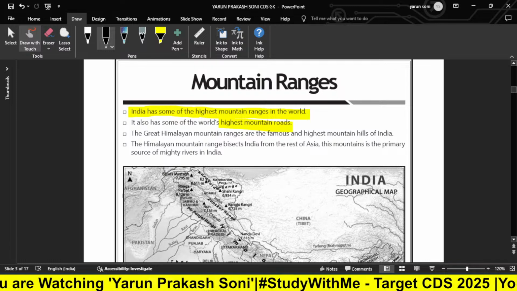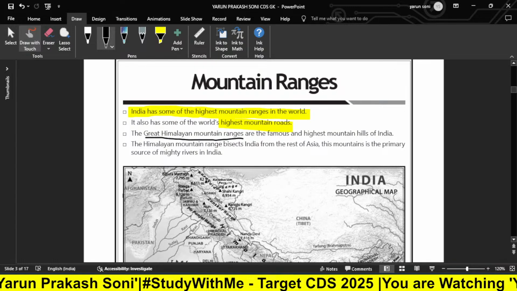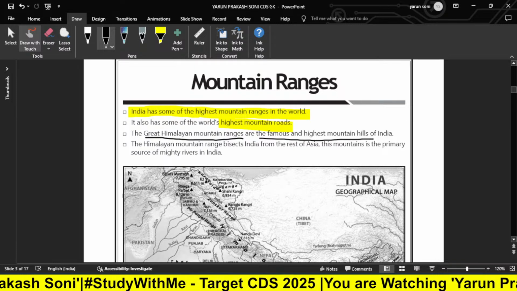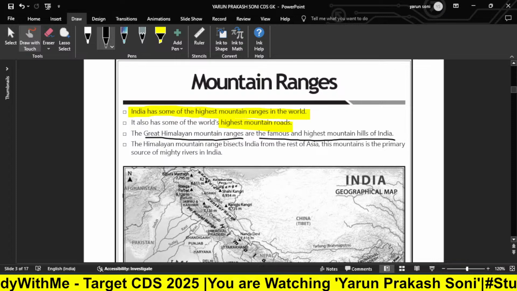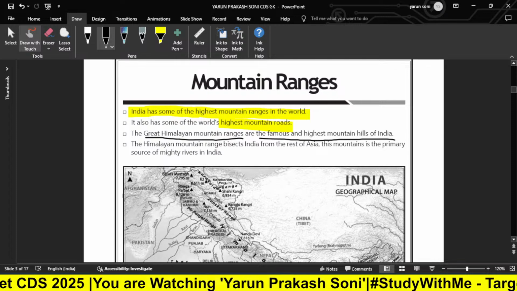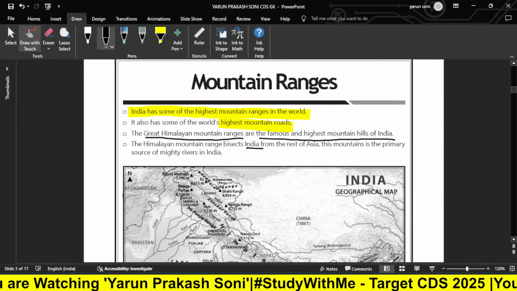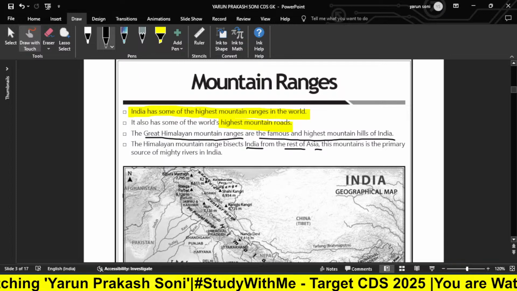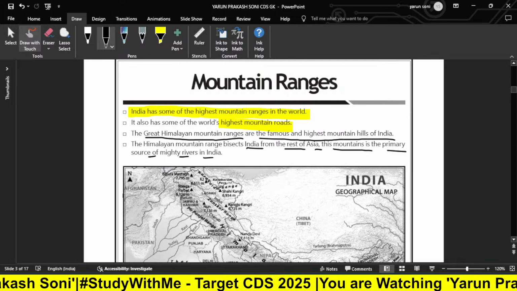Now, if I talk about the Himalayan mountain range, it is the famous and the highest mountain range of India. We can say the Himalayan range is the highest and the most famous mountain range of India. Now, the Himalayan mountain range bisects India from the rest of Asia. The mountain is the primary source of mighty rivers in India.